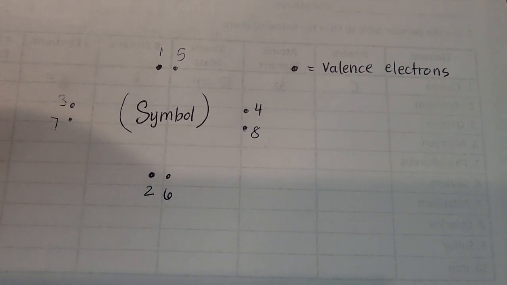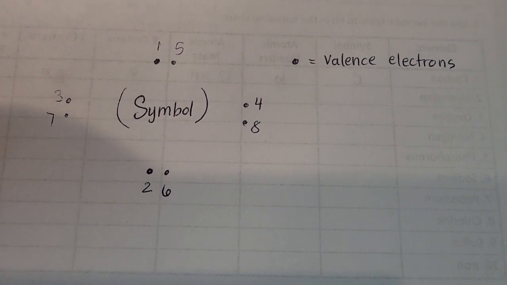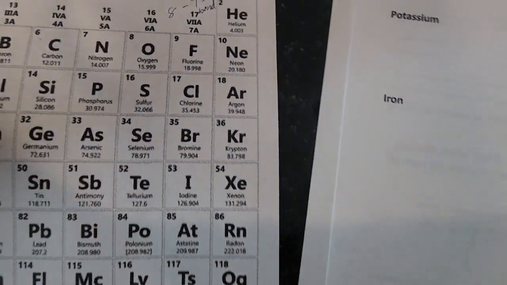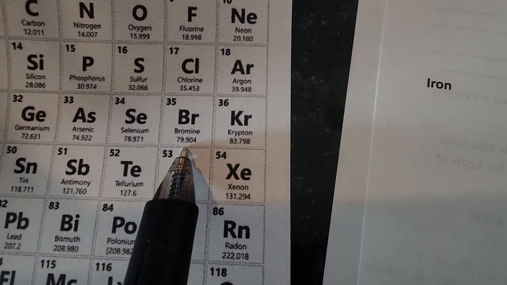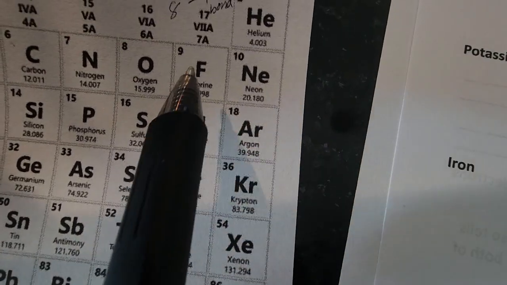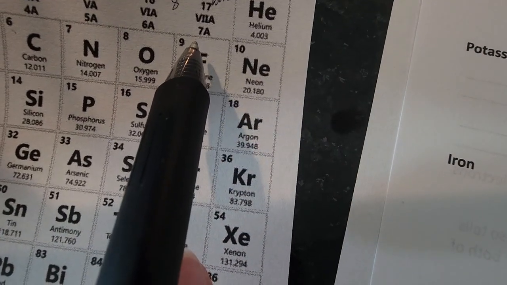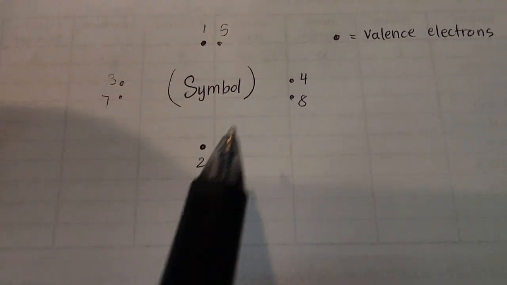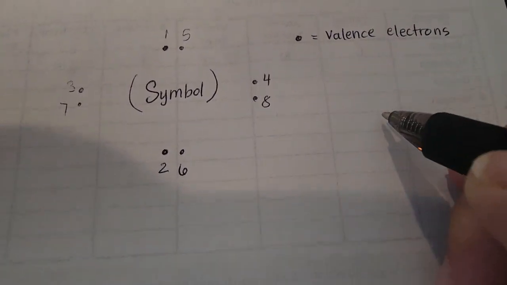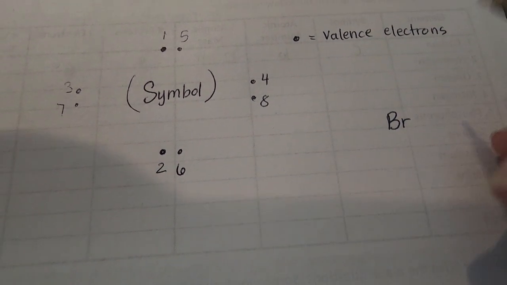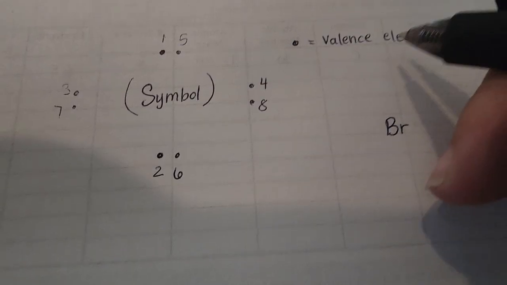Okay, so let's do one that you don't have on your list. Let us look at bromine. Bromine is going to have 7 valence electrons. So if I follow what I did here, I am going to write Br for bromine, and bromine has 7 valence electrons.